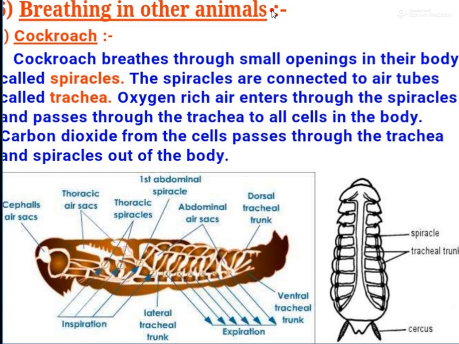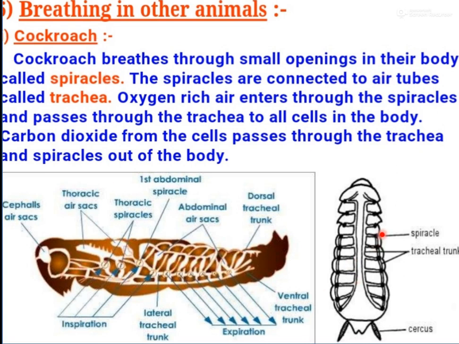So, now we are going to start another session of respiration in organisms, and our today's topic is respiration in other animals. That means we will discuss respiration in different animals like the cockroach, or any insect. So these insects breathe through small openings in their body called spiracles.